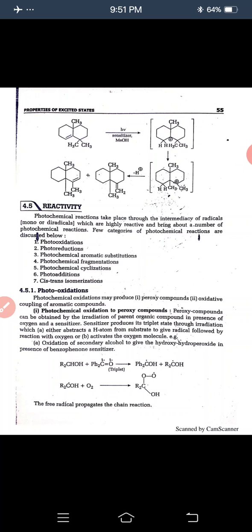Here you see that the alcohol reacts with triplet benzophenone, and these compounds convert into two free radicals, and the free radical reacts with oxygen to form this compound. The free radical propagates the chain reaction. We already know that free radicals propagate the chain reaction. This is the second step of this reaction.